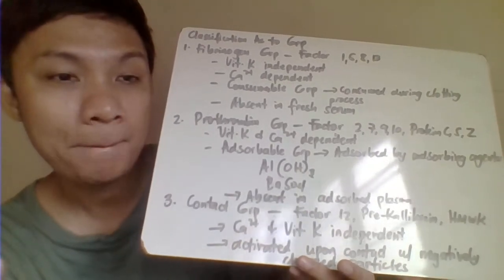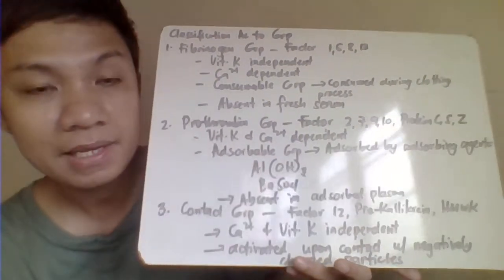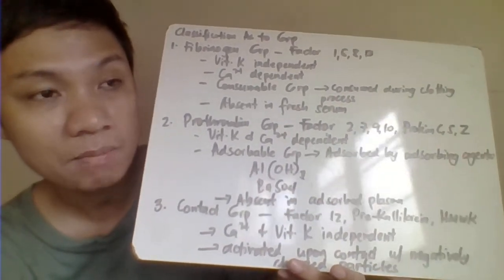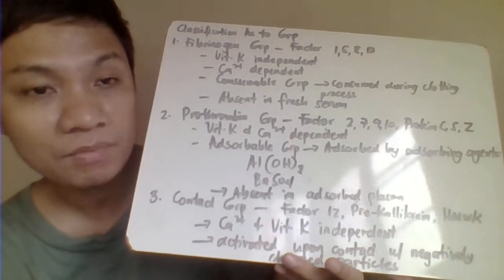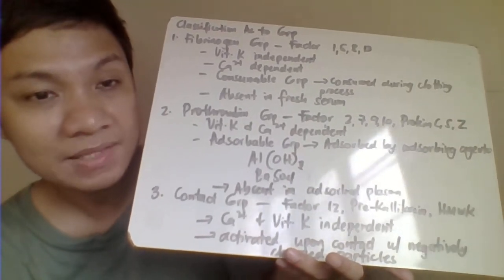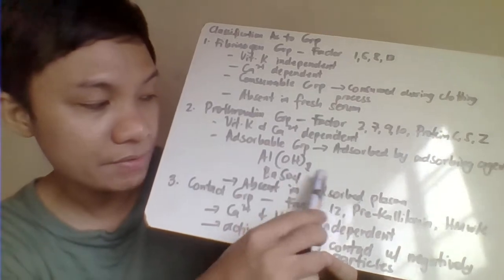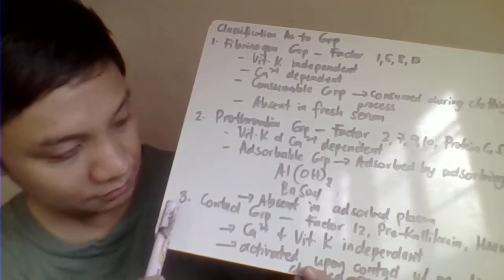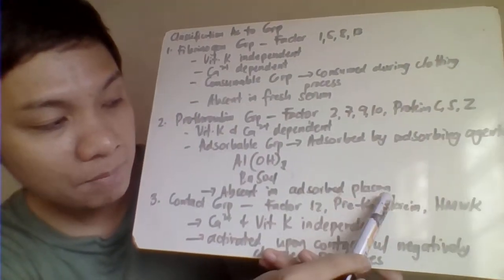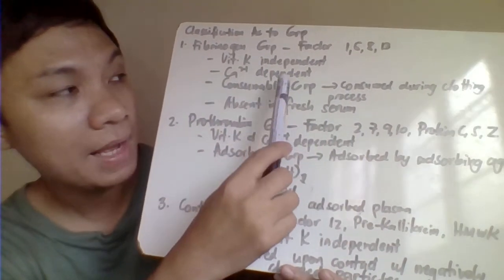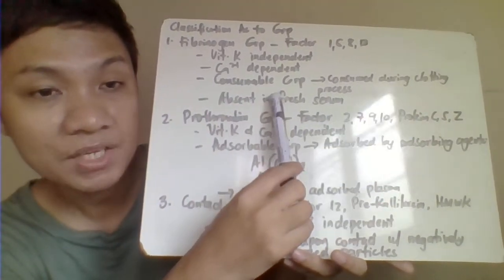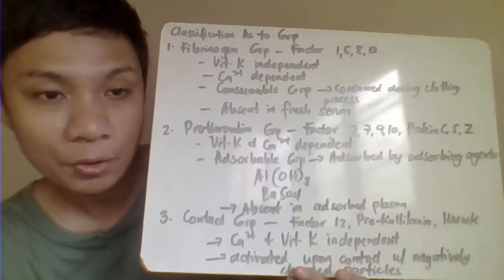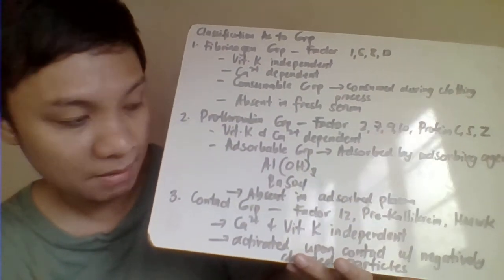Okay, adsorbed na plasma, expect na wala ka na makikita na mga factor 2, 7, 9, 10, protein S, protein C, and protein Z in your adsorbed na plasma. Because na-adsorb na sila, natanggal na sila because of this addition of your aluminum hydroxide and barium sulfate. So that's why absent in adsorbed plasma. Ito naman, hindi natin makikita sa fresh na serum. Ang mga ito ay hindi din natin makikita sa ating adsorbed na plasma.